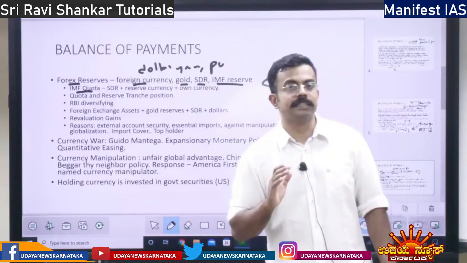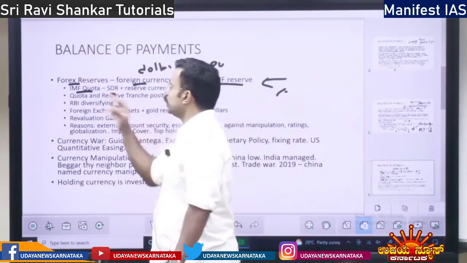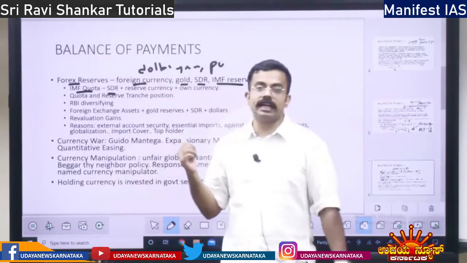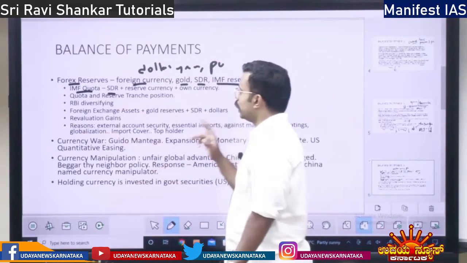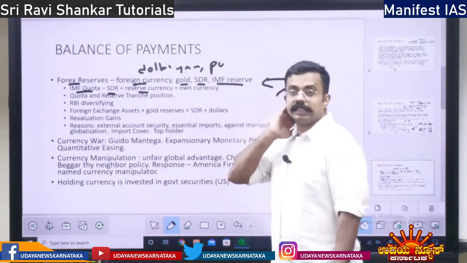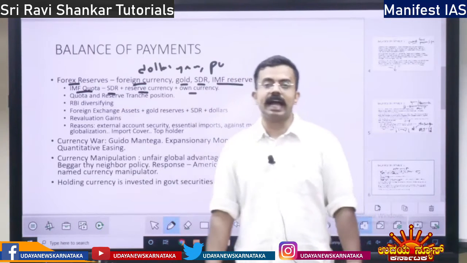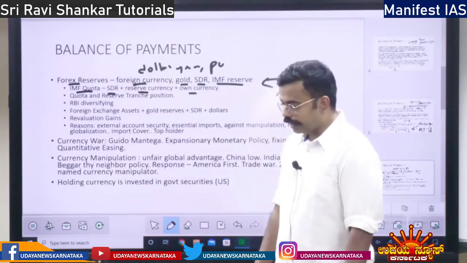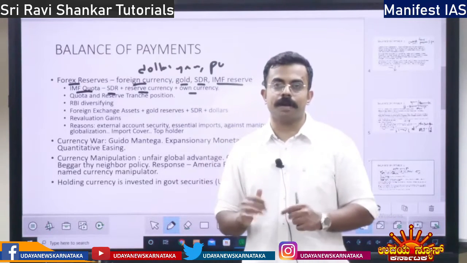What kind of money is it? That money involves special drawing rights, the IMF's official currency. Then it also involves reserve currency. Apart from that, it involves the country's own currency as well. So for the IMF quota, every country has to maintain some reserve with the IMF.